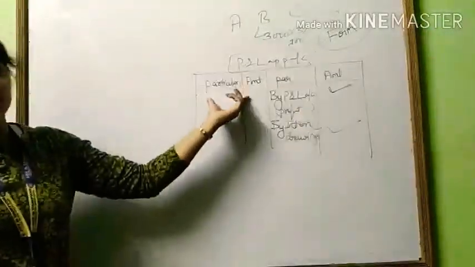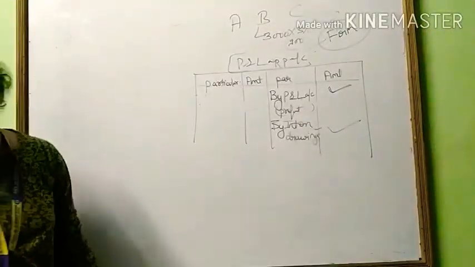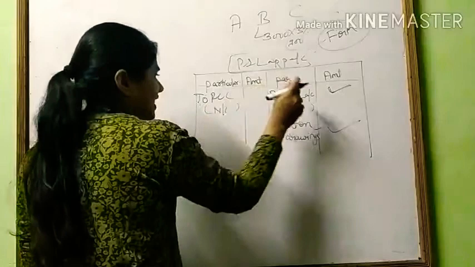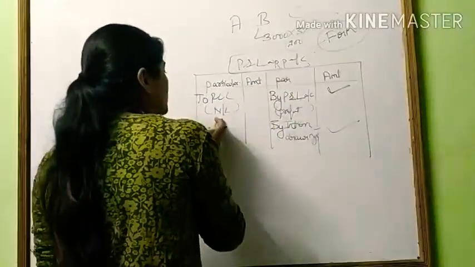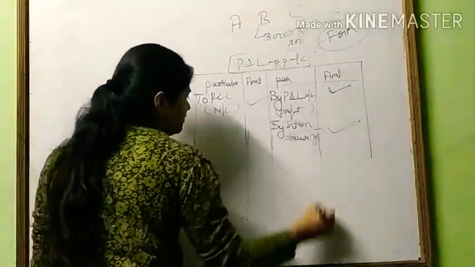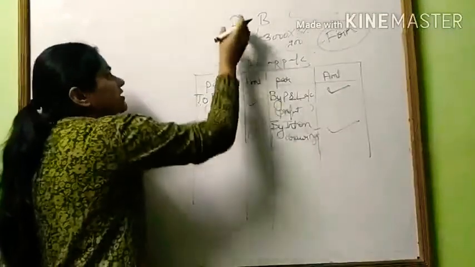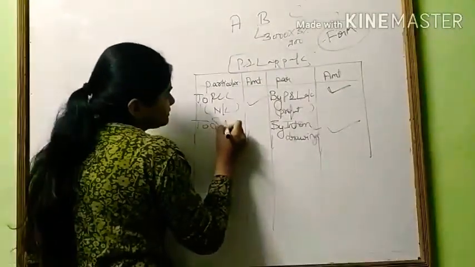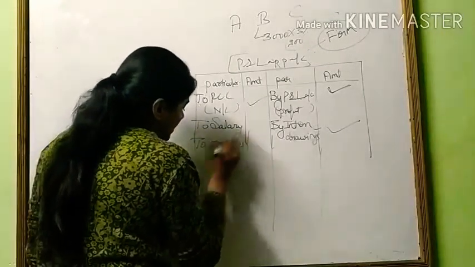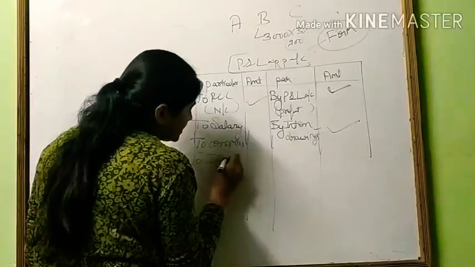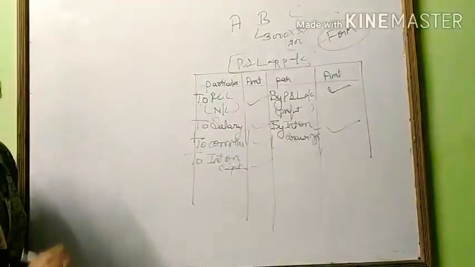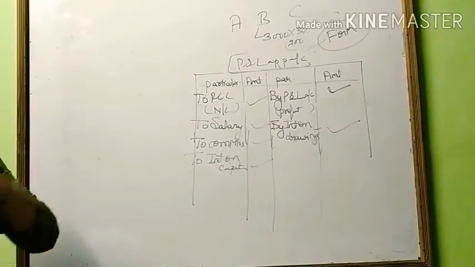Then what items will be recorded at the debit side of the profit and loss appropriation account? Firstly, to profit and loss, if there is a net loss. If net profit is there, it is recorded on the credit side, and if net loss is there, it will be recorded here. And the remaining expenses of the firm will be recorded here. What are the expenses of the firm? If a salary is given to Mr. A, or commission is given to Mr. C, or interest on capital is given to the partners, it will also be recorded here. So these are the expenses of the firm: interest on capital, partner's salary, partner's commission.